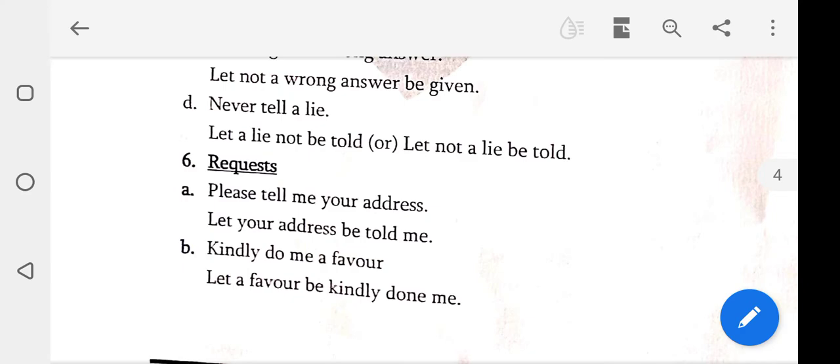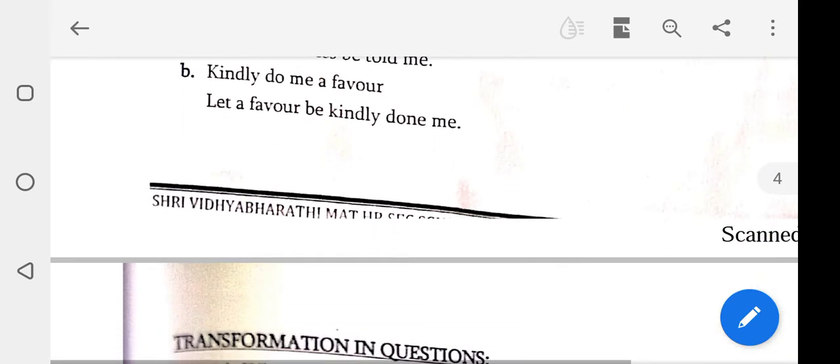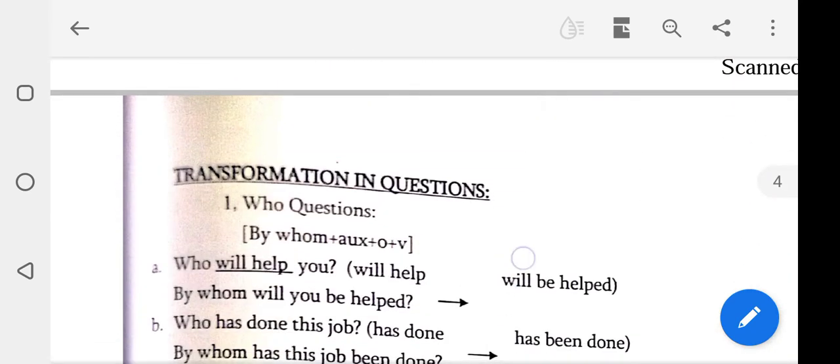Next one, kindly do me a favor. You have to add let here. Let a favor be kindly done me. Students, all of you note it. Take down.